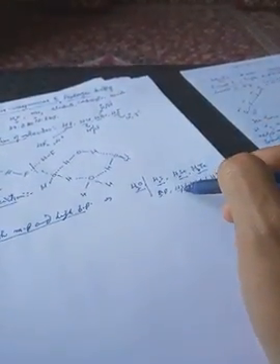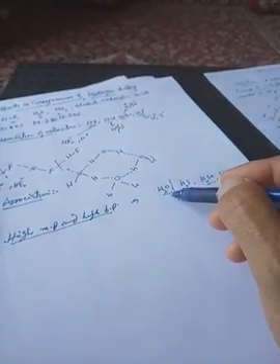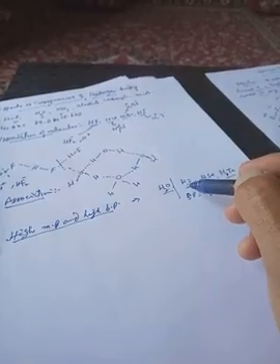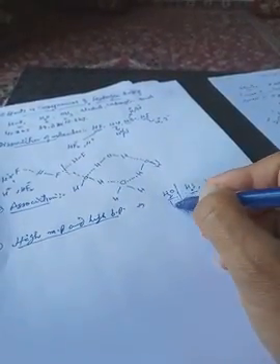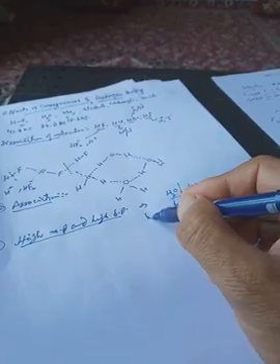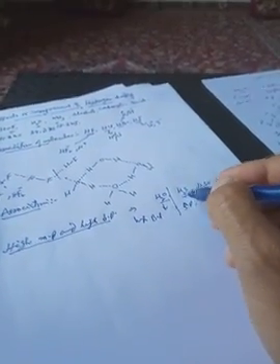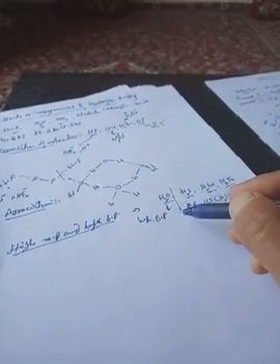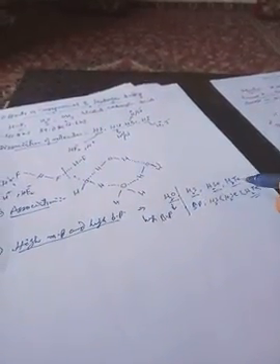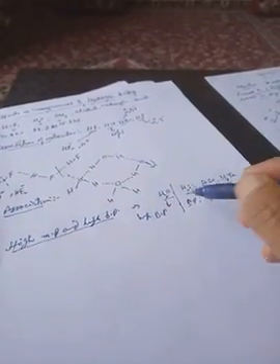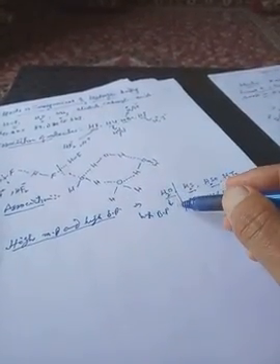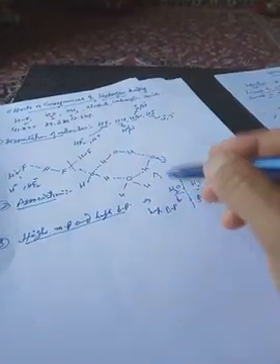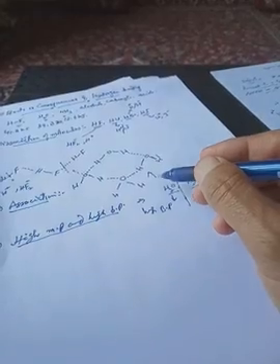So if the same trend were followed, then water should have a lower boiling point as compared to hydrogen sulfide. But we see that water has a higher boiling point, not only than that of hydrogen sulfide, but almost higher than all the compounds of the group. This higher boiling point of water is explained simply on the basis of this extra force of attraction which exists between different molecules, that is the